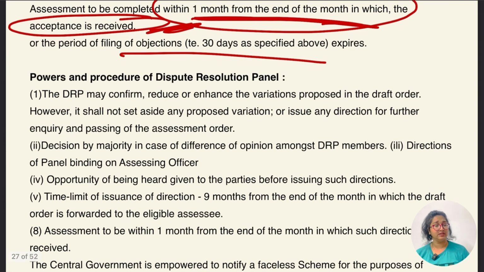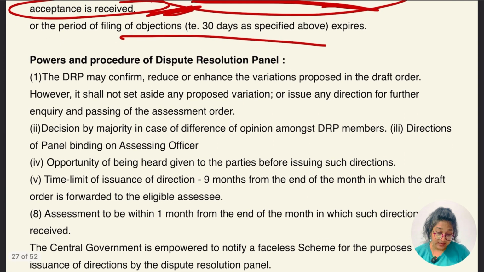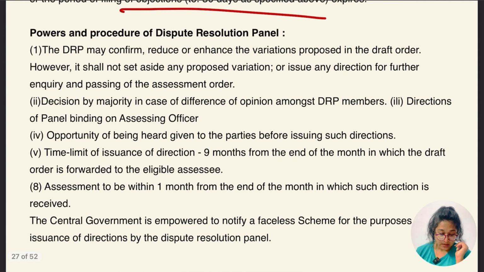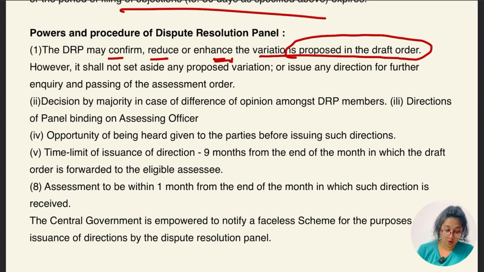What are the powers of this DRP now? We have to understand. Do you think the DRP is going to reduce or give some relief to the SSC? Yes, there are some cases where this is going to happen. So let's go for it now. Power and procedure of the dispute resolution panel. The DRP may confirm, reduce or enhance. They can either reduce, definitely we know this, or they can enhance the variation proposed in the draft order.